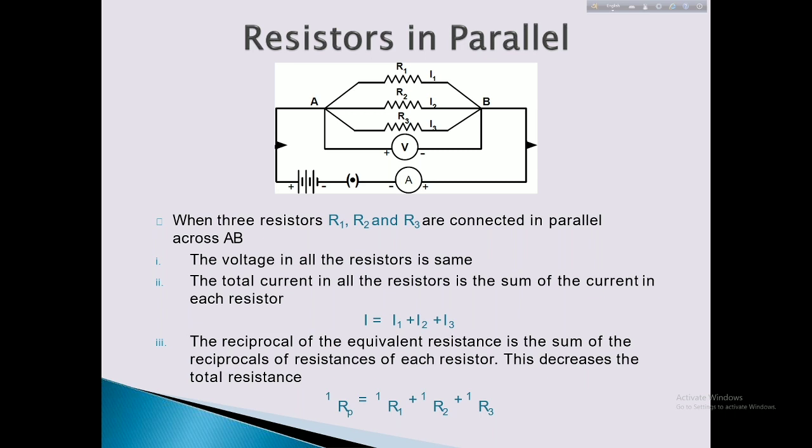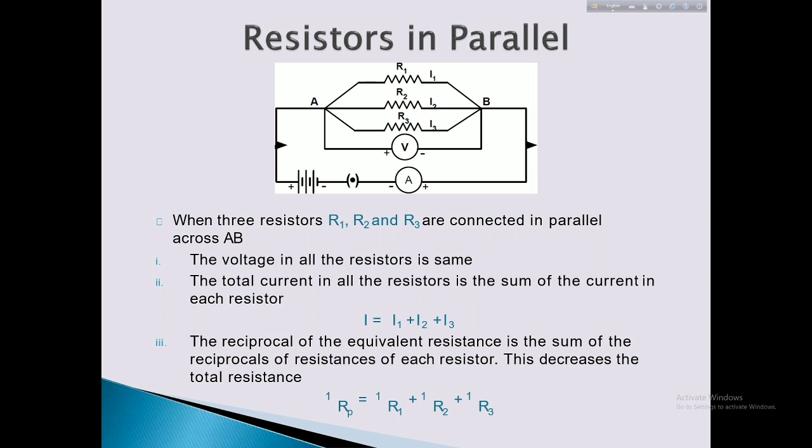You see in your daily life, in your home, that if one bulb is not working, another device still works, because they are connected in a parallel combination. So the voltage across all the resistors is the same. The total current flows through the bulb, fan, etc. I equals I1 plus I2 plus I3.